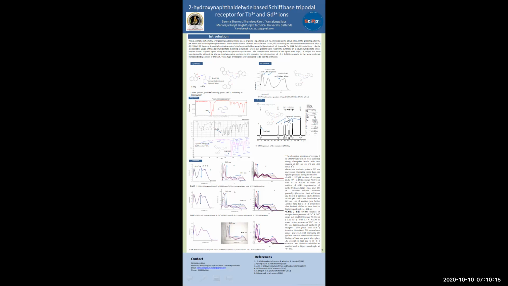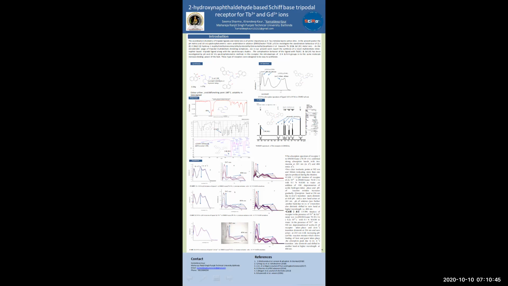This is the 1H NMR spectrum. Here we have found from 6.6 ppm to 8 ppm, all the four doublets and two triplets for the aromatic protons, and this is a singlet for the imine hydrogen at highly de-shielded region.